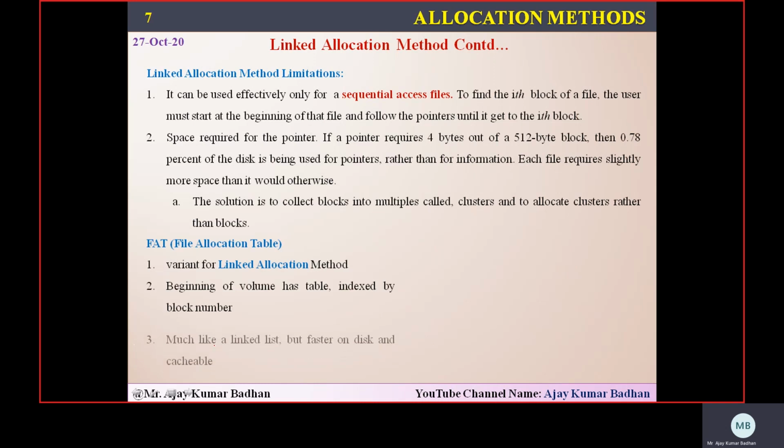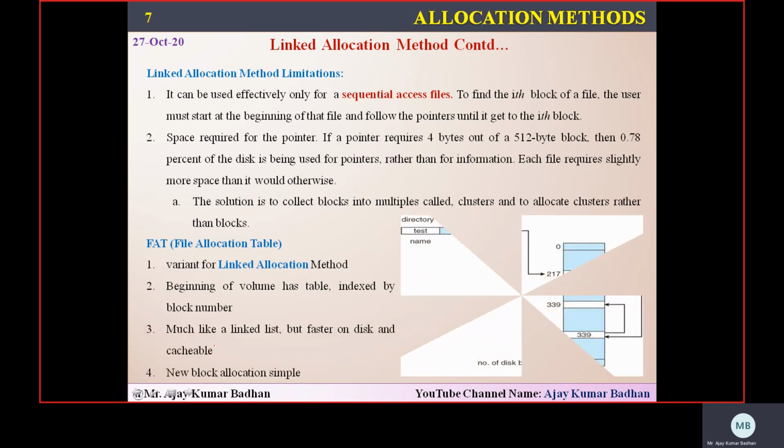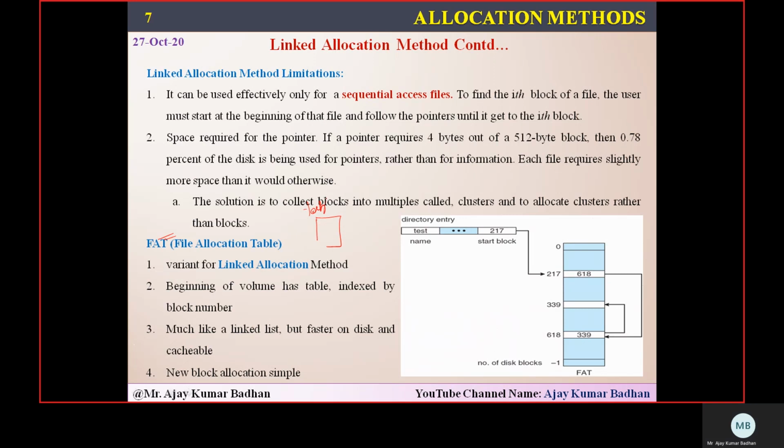Now how this particular thing works, let me explain with an example, in a diagrammatic way. The name itself specifies file allocation table. Initially we will allocate one table within a block. That empty block only will allocate one table. That table will actually maintain every piece of information. Like earlier how we used to do, the directory will have the initial block number. Here some space we are allocating to the pointer. This will point to the next block. Again this will point to the next block.